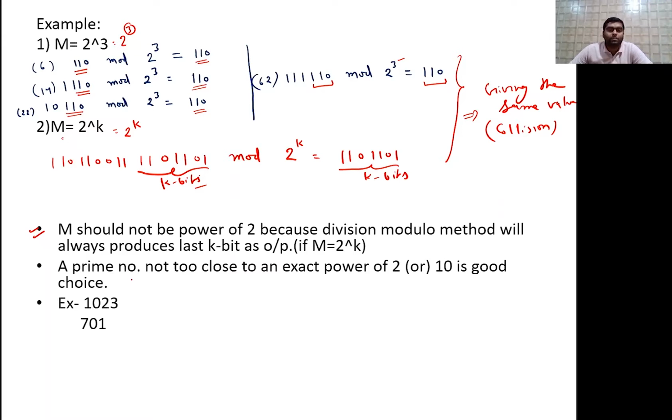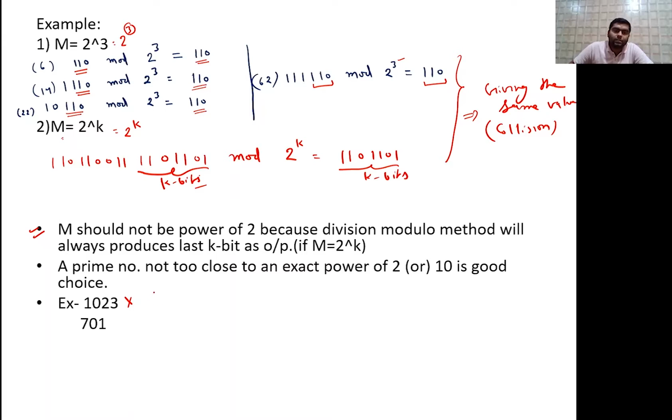So this is also a major cause of collision in the modulo division method. A prime number not too close to an exact power of 2 or 10 is a good choice. Means a prime number that is not close to powers of 2 and powers of 10, like for example 2 to the power 6, 64, or anything near it, or powers of 10. For example, this is not a good choice.